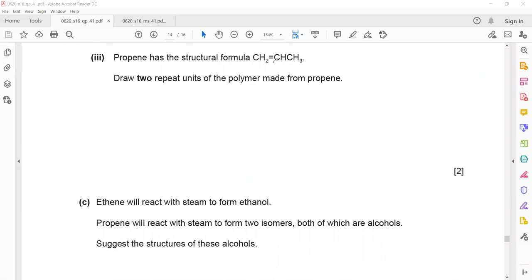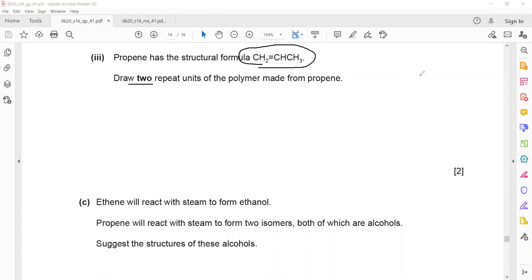The structural formula of propene is given. Draw 2 repeat units, meaning repeated twice, of the polymer made from propene. You don't have to draw a monomer, you have to directly draw a polymer. But to draw a polymer, you should know the structure of the monomer. Whenever you want to draw a polymer, you should rearrange the structure of the monomer so that it appears like the letter H. It does not appear like the letter H here.